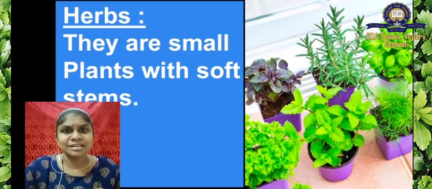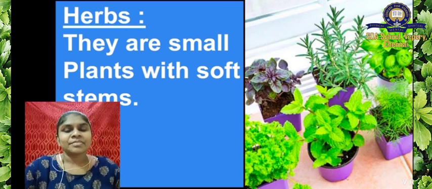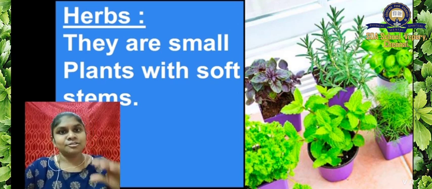All these are medicinal plants and they are called herbs. Eucalyptus is not a herb. That is a tree. Okay, herbs are usually small plants with soft stems. The stems will be very soft and it will be a small plant.